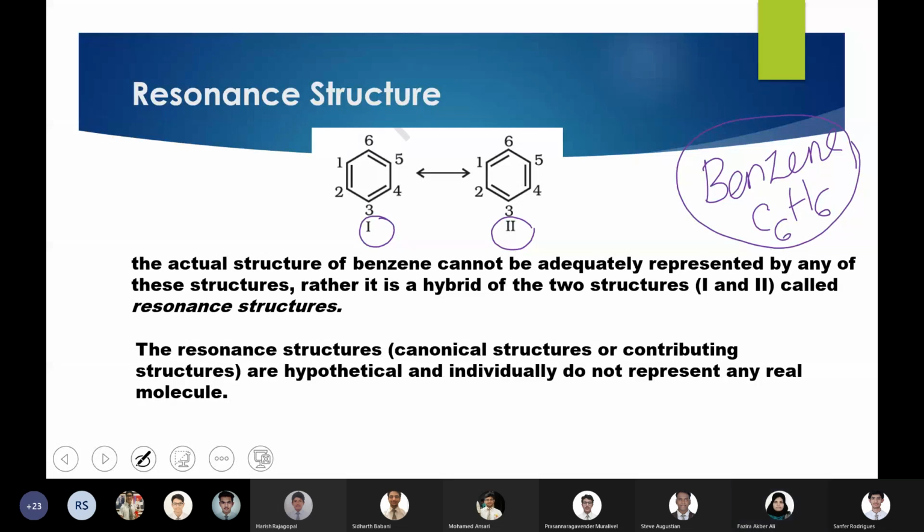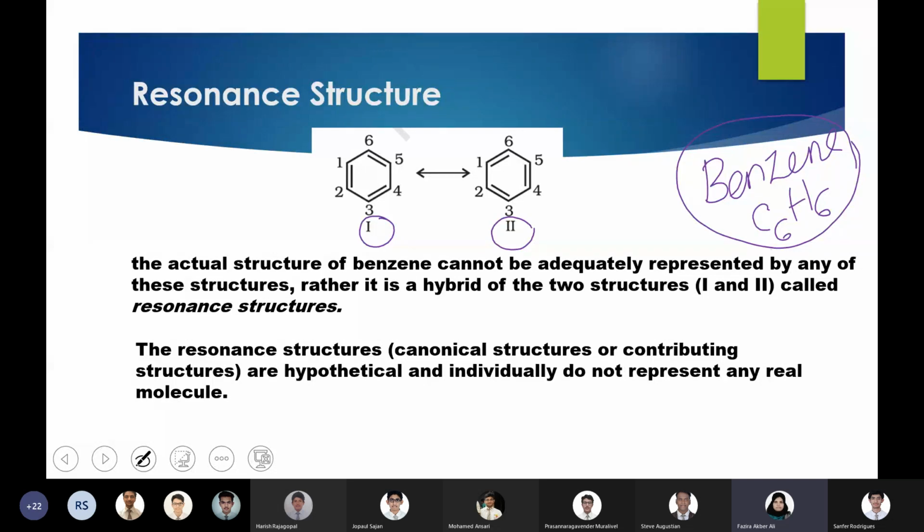Yes, ma'am. What you can see is the difference between these two structures, 1 and 2. Ma'am, the double bonds are in different places. Yes, the position of the double bond has shifted. That is how you got two structures, right? So these two are known as the resonance structures of benzene, and this is due to the shift in the position of the double bond.